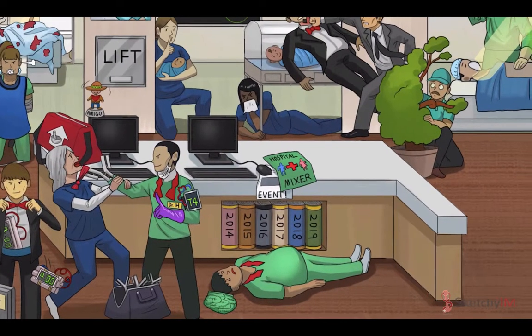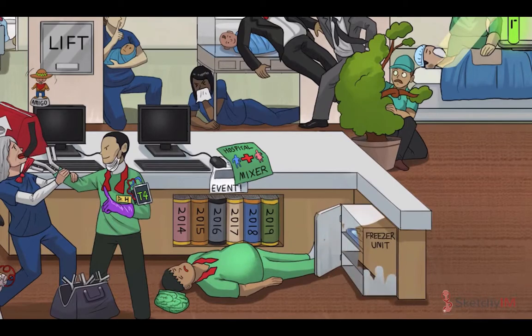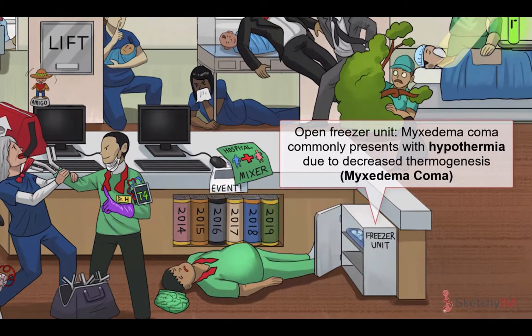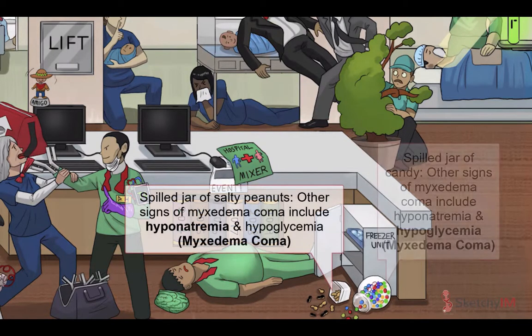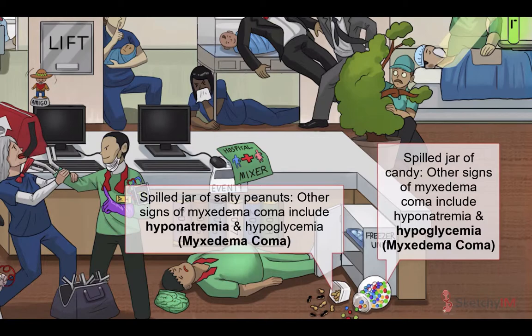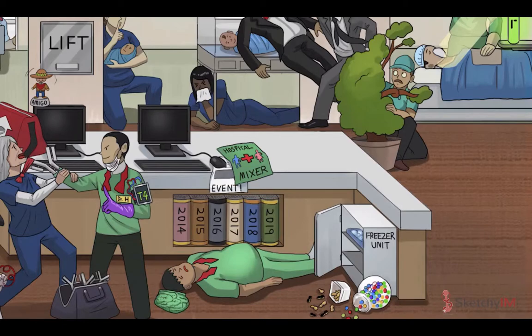The other hallmark of myxedema coma is hypothermia, represented by this open freezer unit, which occurs due to decreased thermogenesis. Other, less specific signs include hyponatremia and hypoglycemia, among others. Remember, hypothyroidism is all about slowing of metabolic processes. Myxedema coma is a true medical emergency and needs to be treated right away. So, what do you do?